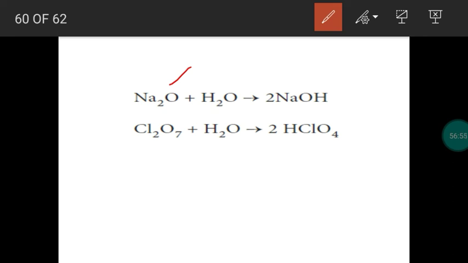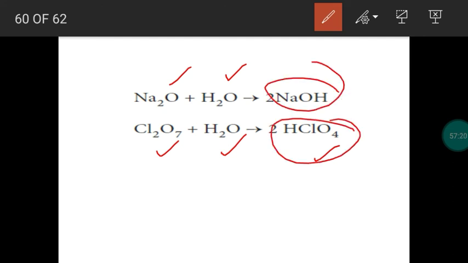Okay. So when sodium oxide reacts with water, it forms sodium hydroxide. Then Cl2O7. This oxide reacts with water and forms perchloric acid. So sodium oxide provides a base, Cl2O7 provides an acid. So the nature will be different.